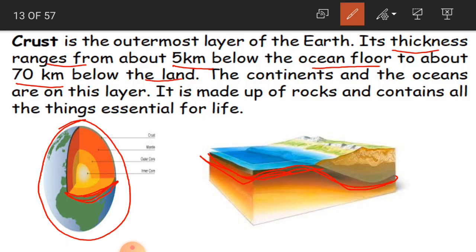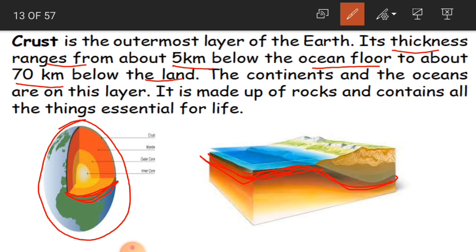So if you see the thickness of this crust, it ranges from about 5 kilometers below the ocean floor. So this is the ocean, children. Oceans are very deep, the water bodies are very deep into the land. So this crust is going to be 5 kilometers below the ocean floor, that is the bed of the ocean, the bottom of the ocean.